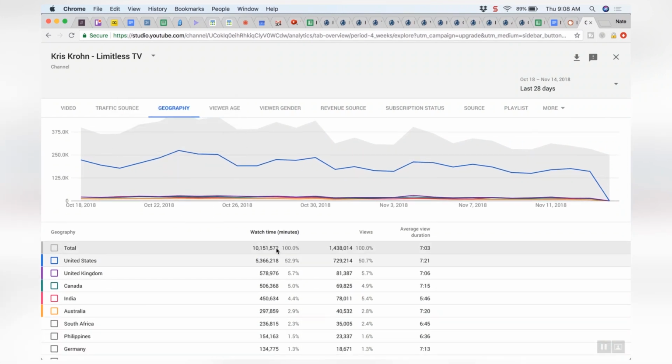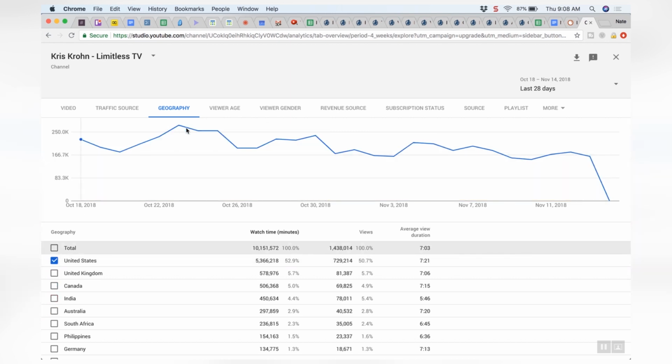So geography is showing that out of the 10 million minutes of watch time that this video has had, over half of that has come from the United States. Another 1 million has come from UK and Canada, another 450,000 from India. Let's see what happens if I click on the United States. Okay, it just shows the breakdown by day, and this is just in the last 28 days. So this has had over 10 million minutes of watch time just in the last 28 days.